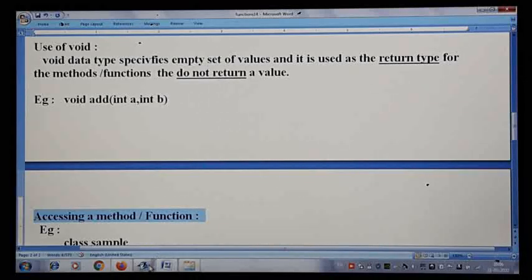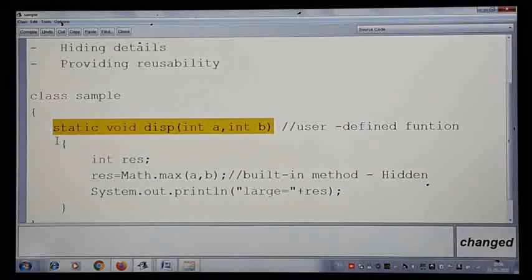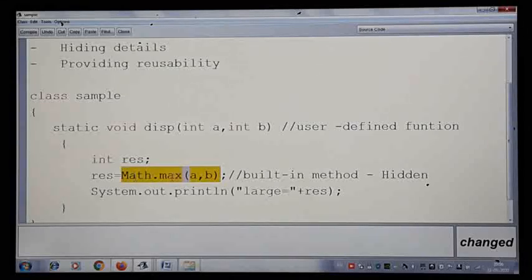Let me take one example for that, and we'll write a very small program. I'll take the same example I wrote just now to find the largest of two numbers. Here I am using the built-in function Math.max(a, b). Even we know how to write a maximum method, so let us write our own function and call it in the same manner. Instead of calling the built-in max method, I am going to write my own method and call that.